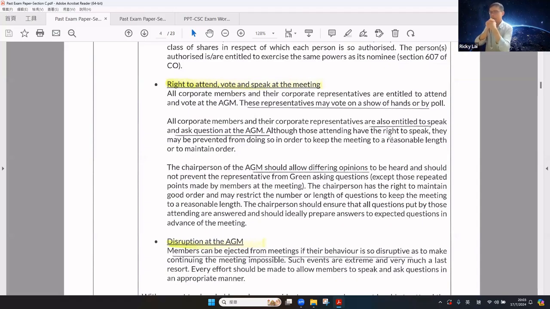The chairman of the AGM should allow different opinions to be heard and should not prevent the representative from asking any question. The chairman has the right to maintain good order and may restrict the number or length of questions to keep the meeting to a reasonable length. The chairman should ensure that all questions put by those attending are answered and should ideally prepare answers to expected questions in advance of the meeting.